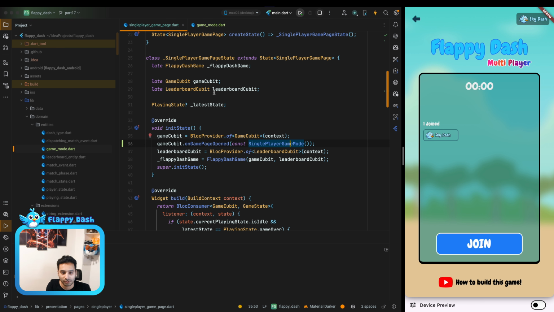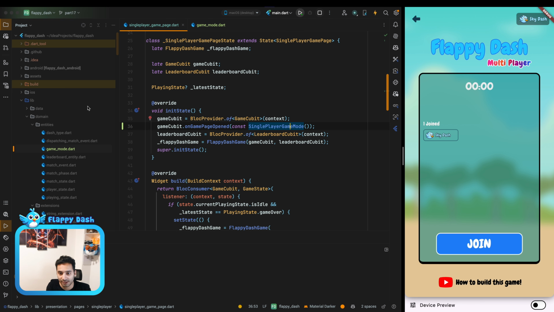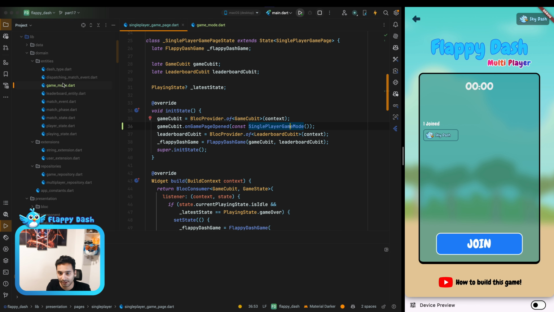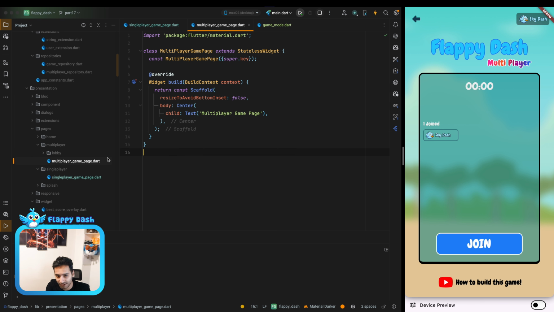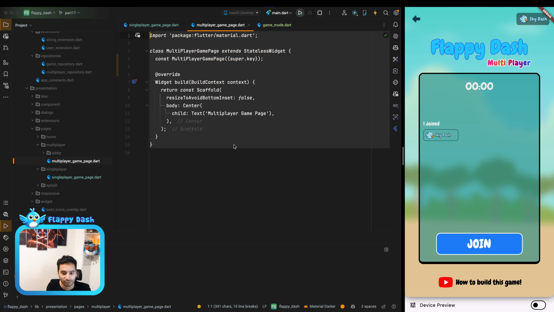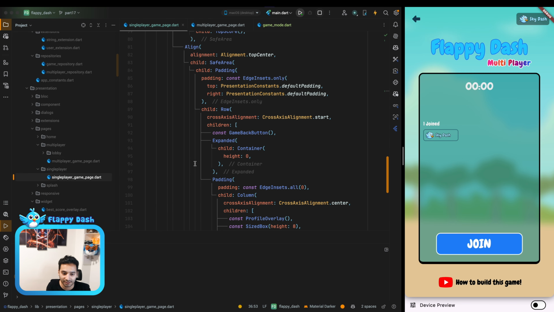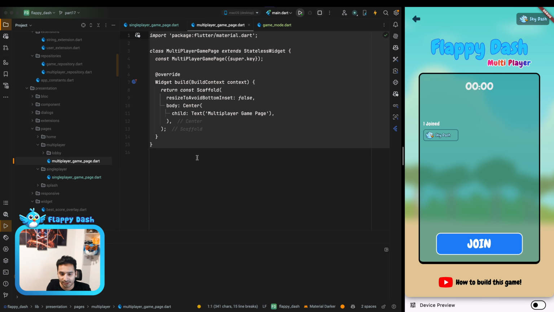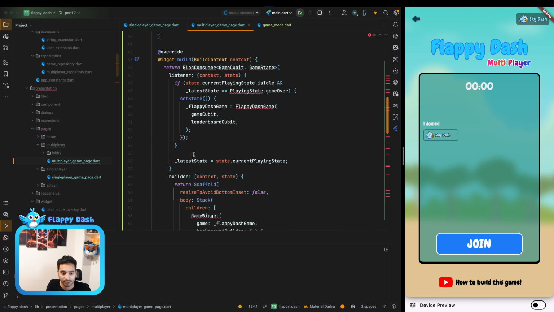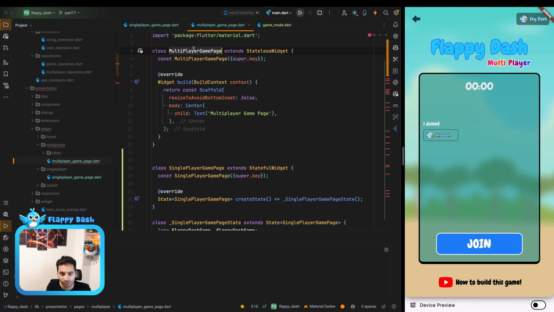Also we need to have a new page called multiplayer game page, just like this. I think we already have it. Yeah, we already have it, but it is empty. So let's copy paste everything that we have here, but I'm going to change the name to multiplayer game page.